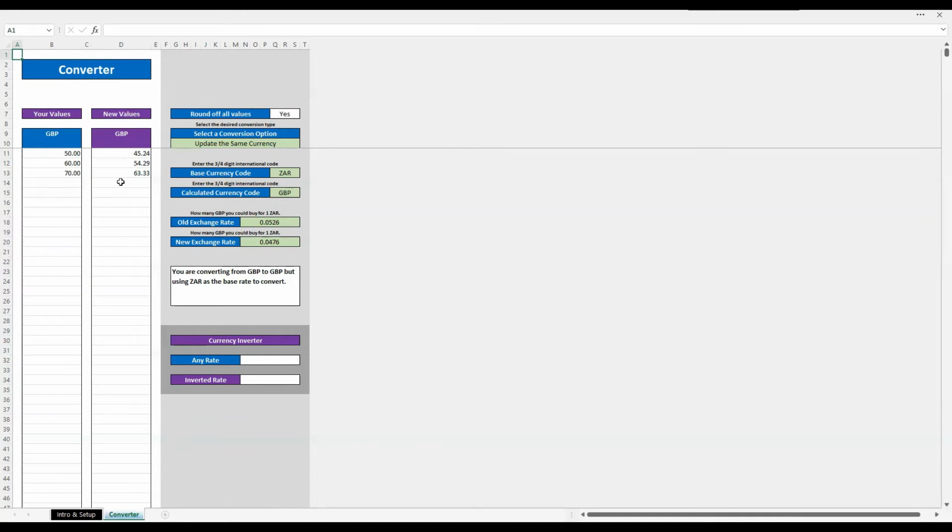The spreadsheet is not linked to any external source. It's not looking at exchange rates anywhere else. It's not doing anything. It is literally just using these numbers and selections that you put in here. So make sure that they are correct.